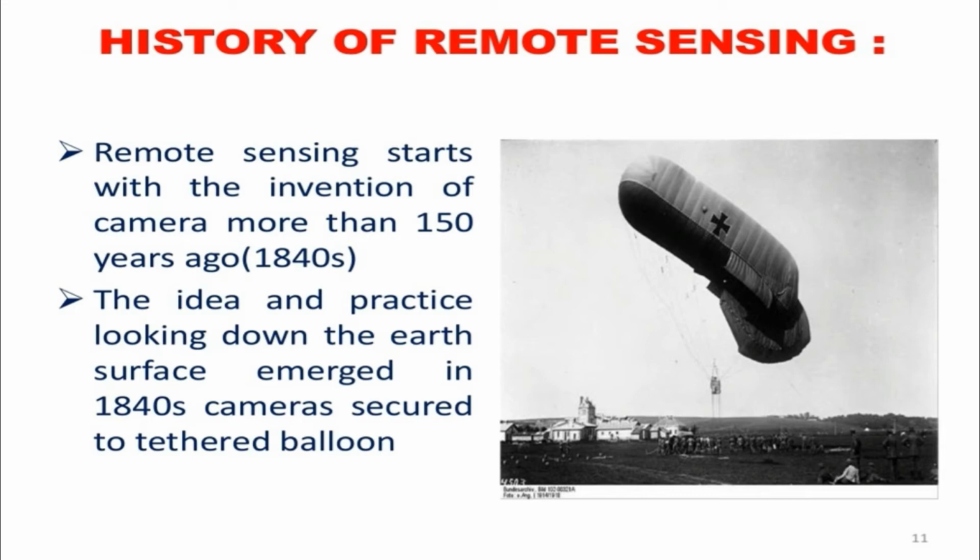The idea and practice of looking down at the Earth's surface emerged in the 1840s with cameras secured to tethered balloons. Those cameras were loaded onto the balloon and images were captured, because at that time the cameras were very large. So a larger balloon was required to carry those devices.